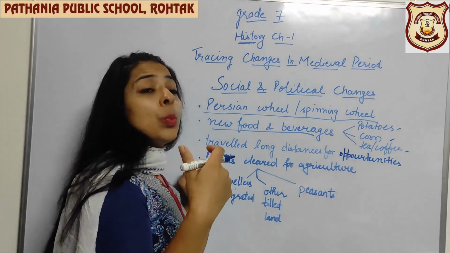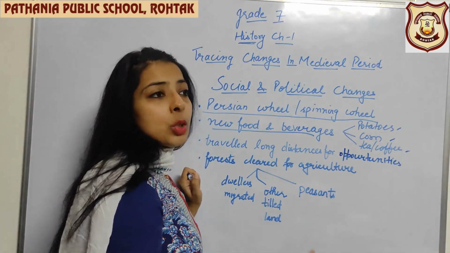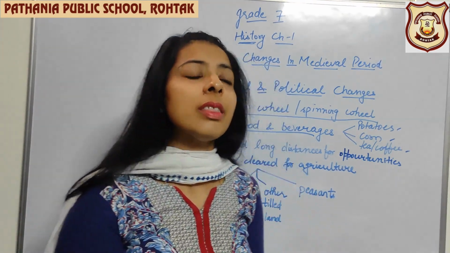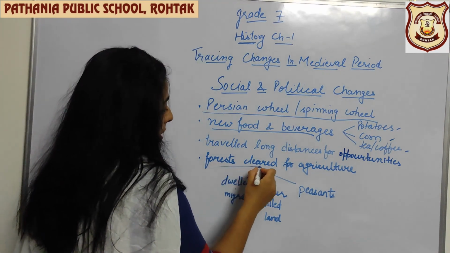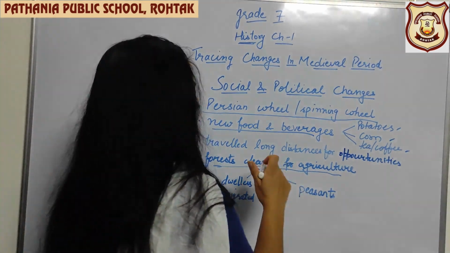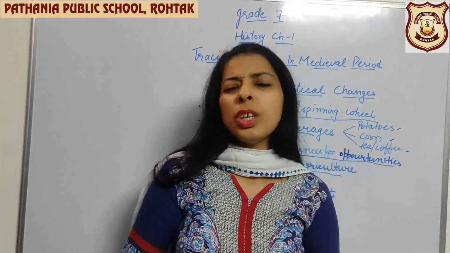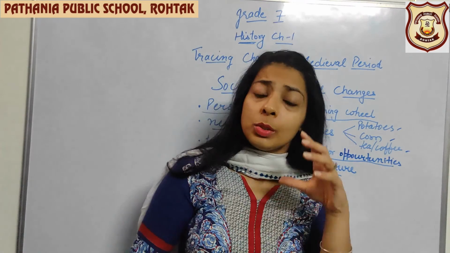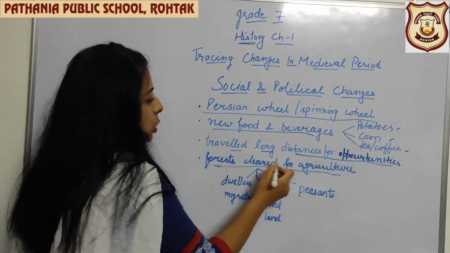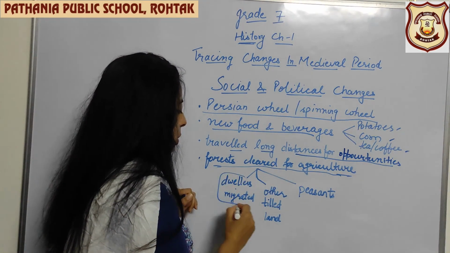As the variety of foods was emerging, more agricultural land was required. When more agricultural land is required, what will the people do? The people will start clearing the forest. So they started clearing the forest. And most of the people started traveling long distances for opportunities. So these were a few changes, but what major change happened in that time period is that, see, when the forest was cleared for agriculture, the people who were living in that forest were forced to migrate.